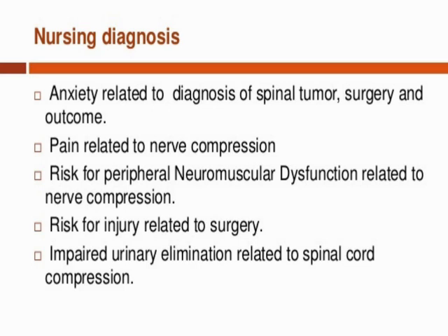Next: pain related to nerve compression, risk for peripheral neuromuscular dysfunction related to nerve compression, risk for injury related to surgery, and impaired urinary elimination related to spinal cord compression. This kind of nursing diagnosis can occur at any point during spinal cord tumor.